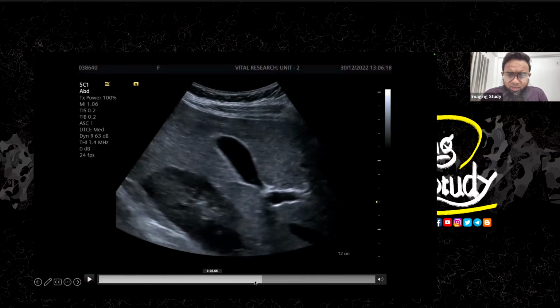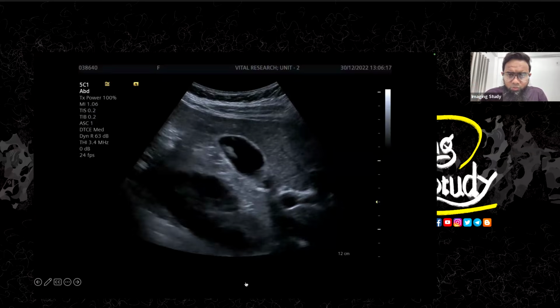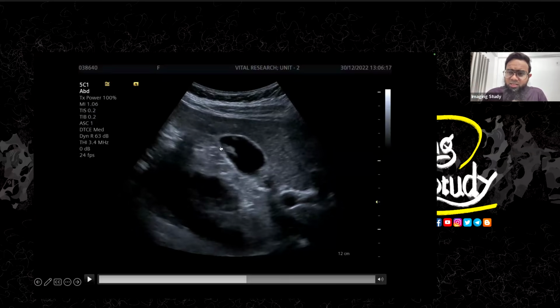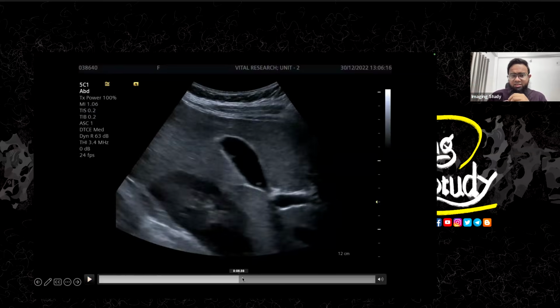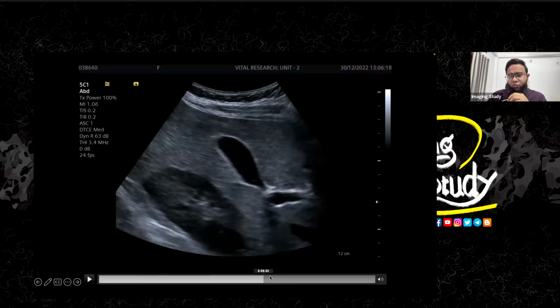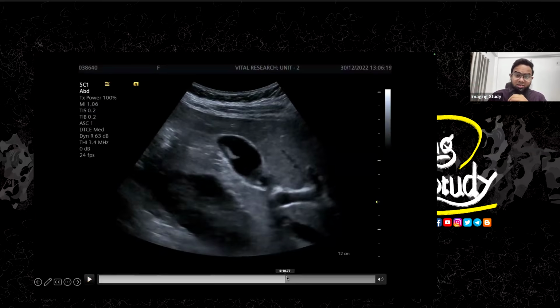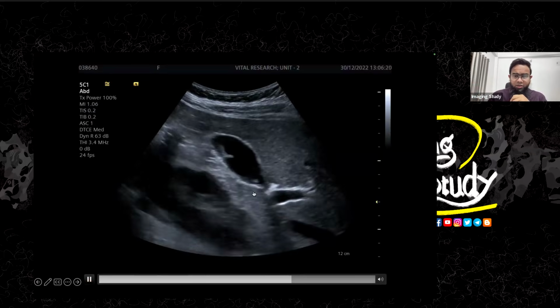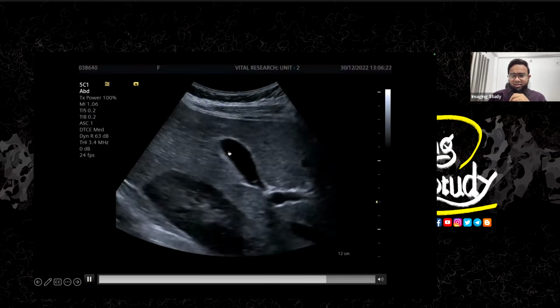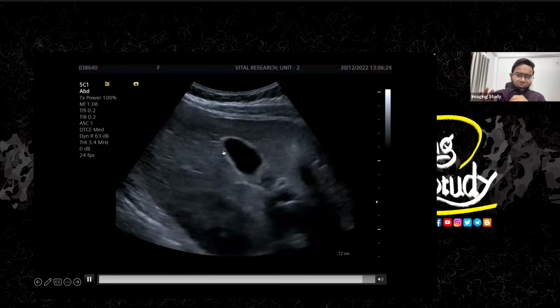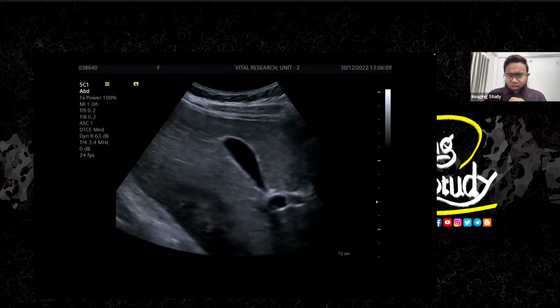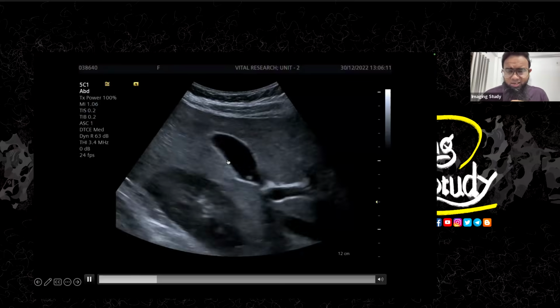Just let me freeze the image, go a little backward, and the lesion is getting originated from this posterior wall. So this is not the worm, rather you can see multiple polyps here. This elongated structure is unfortunately not the worm, rather it is a gallbladder polyp. So we have got multiple polyps here, and this polyp is mimicking the gallbladder worm. Okay, so that was unusual.